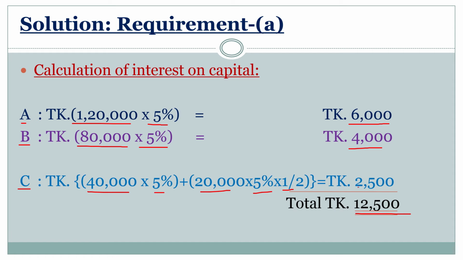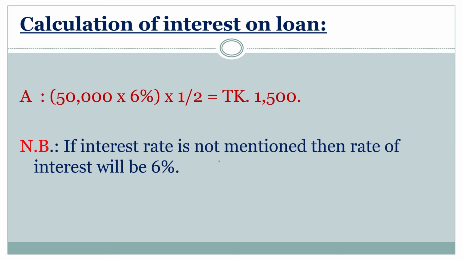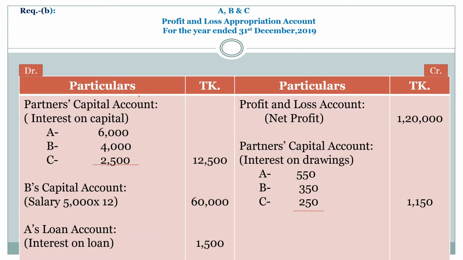Now calculation of interest on loan. 50,000 taka into 6% divided 2 into 1, 1,500 taka. If interest rate is not mentioned in the question, then rate of interest will be 6%. My dear student, mind it.